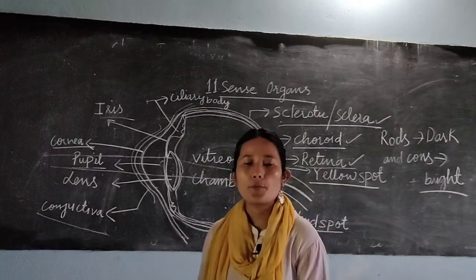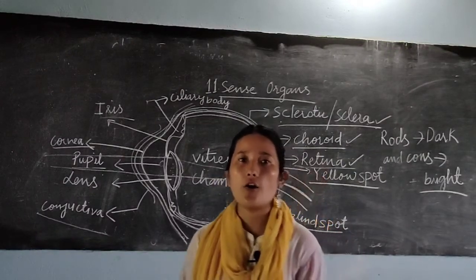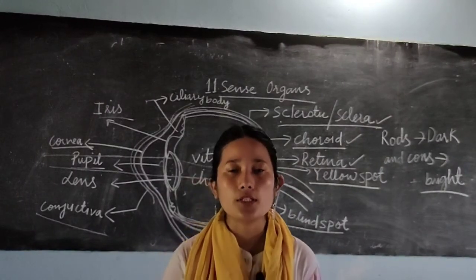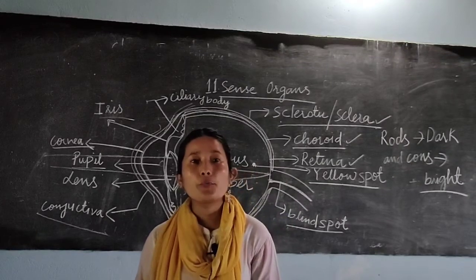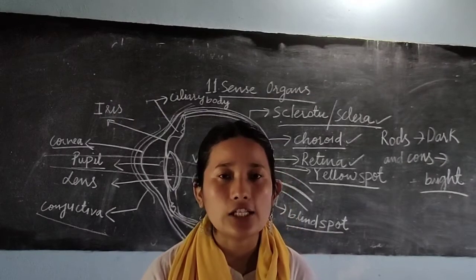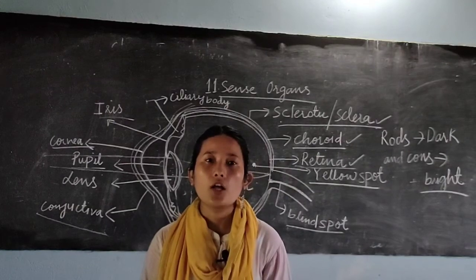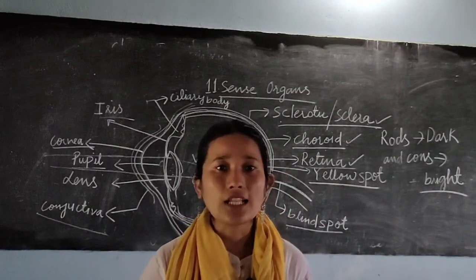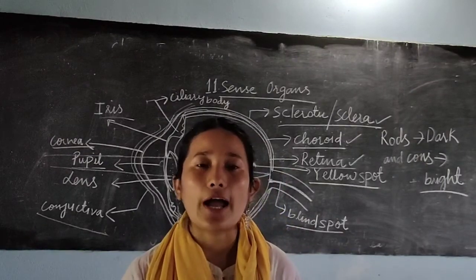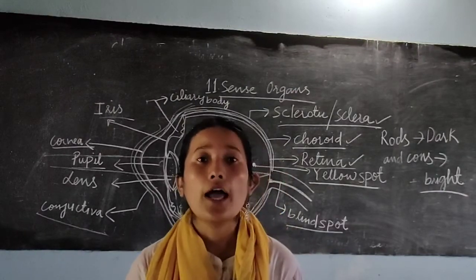Next important topics are accommodation, how your lens adjusts itself in order to view faraway objects and nearby objects, and how the pupil constricts or dilates in dark and light. Also, defects of the eye because of lengthening of the lens or changing the structure of the eyeball, and how those defects can be corrected. We will be dealing with all these topics in our next class.